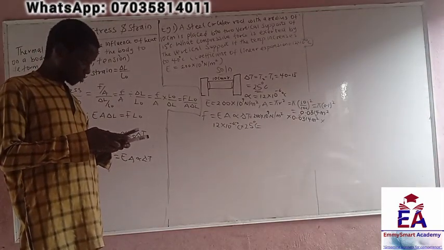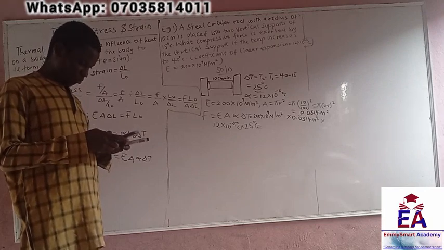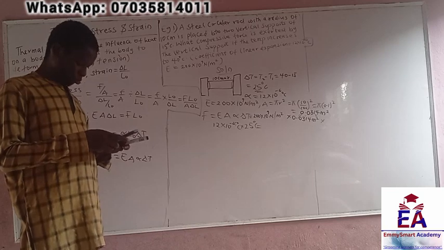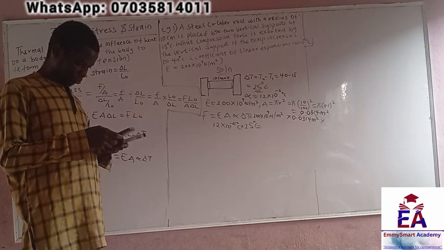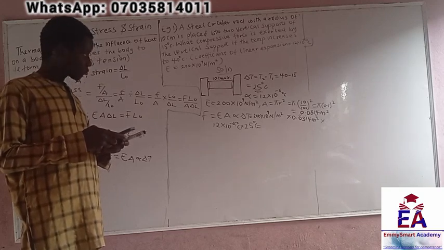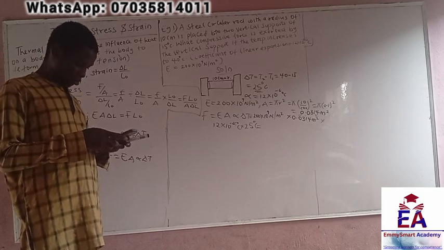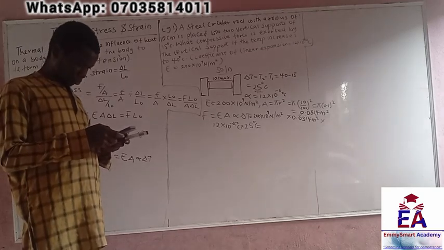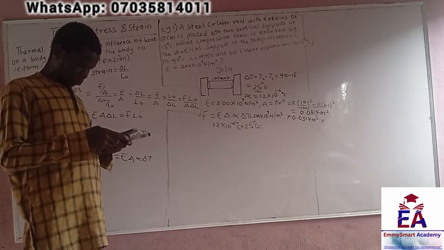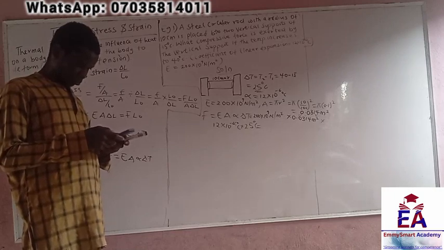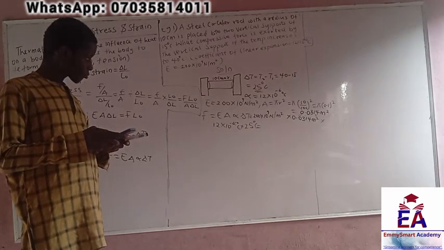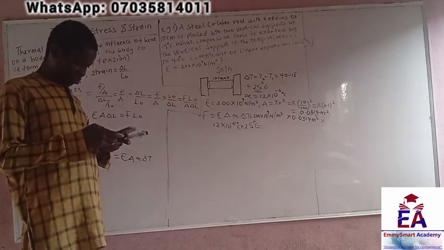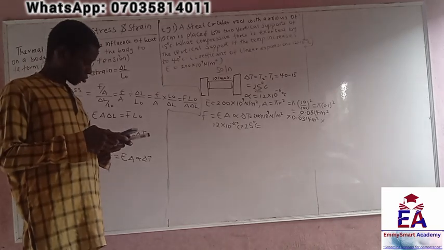So we have 0.0314 times 200 times 10 raised to the power 9, times 12 times 10 raised to the power minus 6, right?